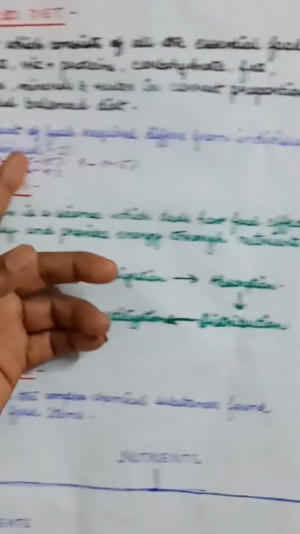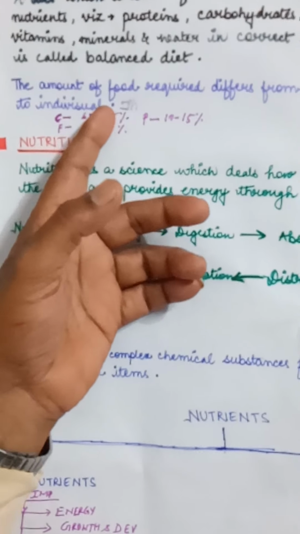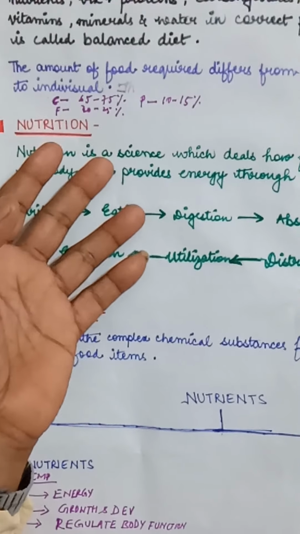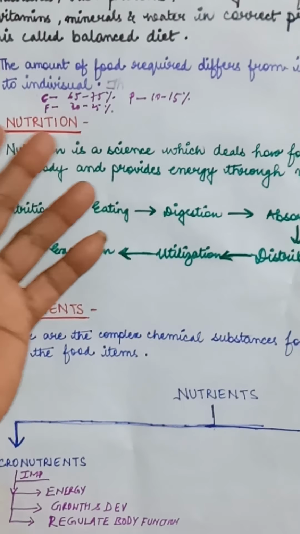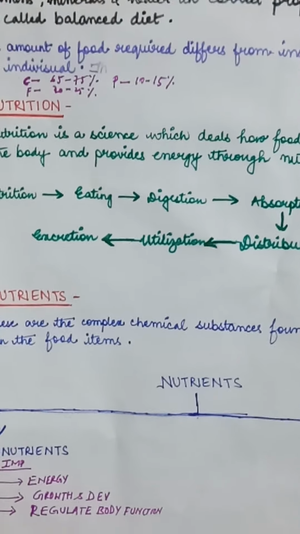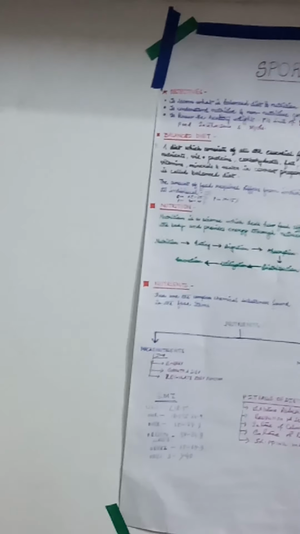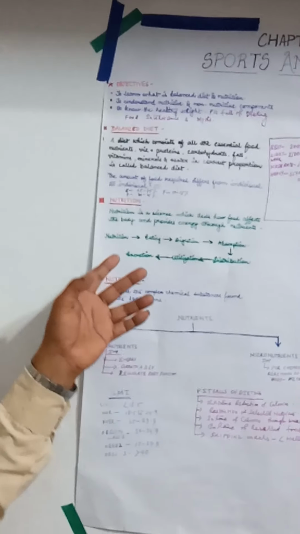The amount of food normally required differs from individual to individual as per their work culture, their age, their gender and their physical appearance. Normally, this differs from individual to individual.